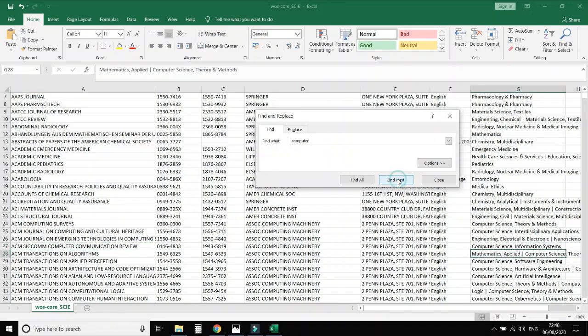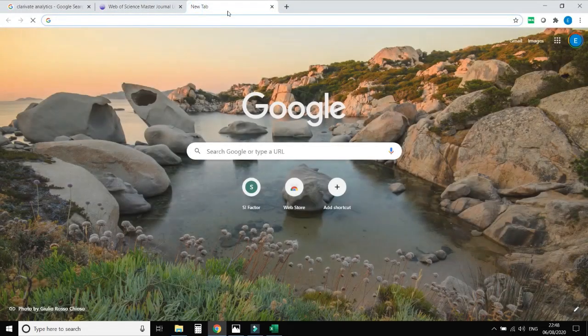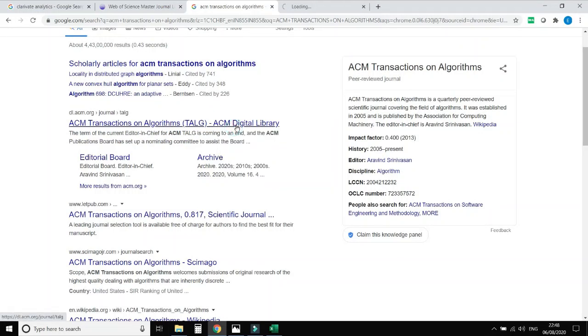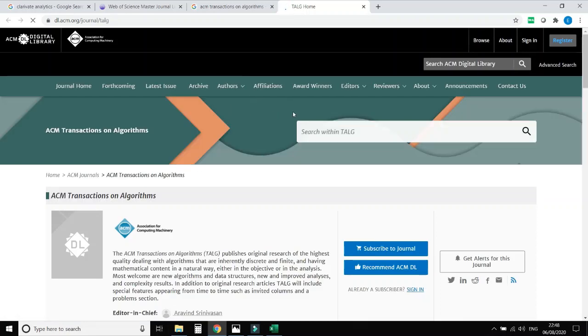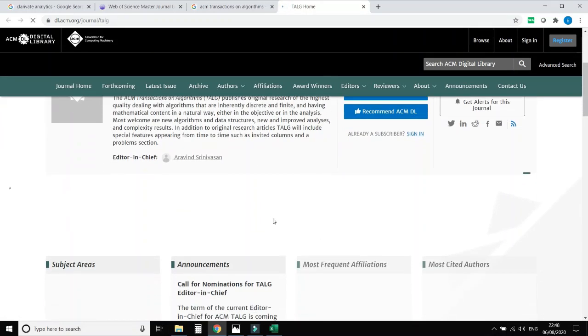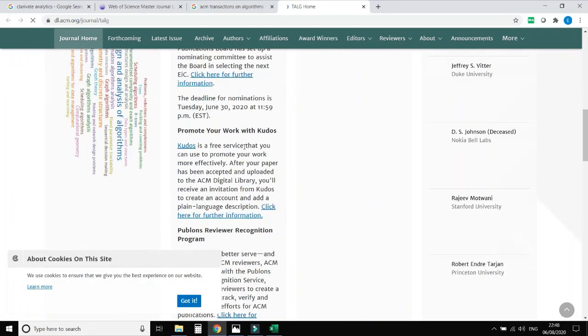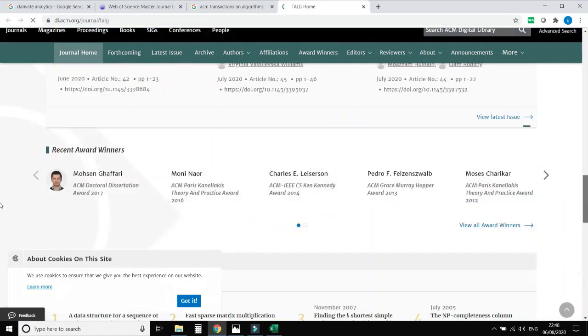So here you can check the journal name. Based on that, you can just copy the journal name and search for that journal. So here you can see the journal website, you will get it, and after that you can visit that journal website and personally check the details of that journal. Here all details of this journal are given, all the issues and all the papers are available.